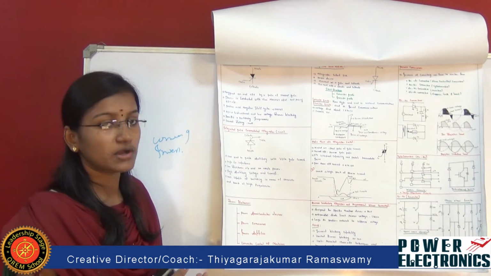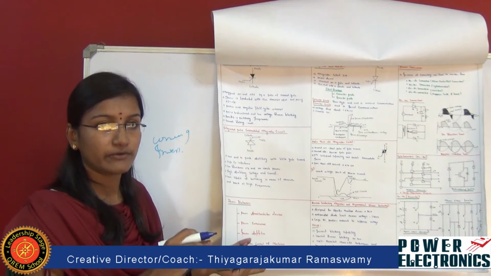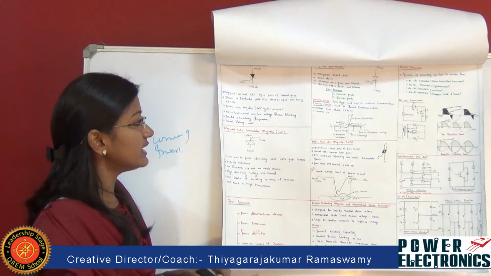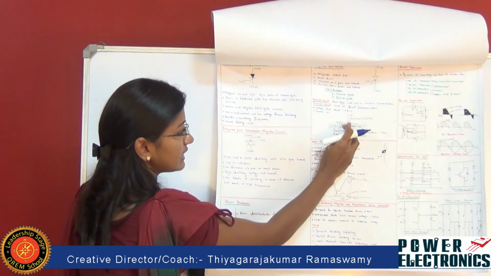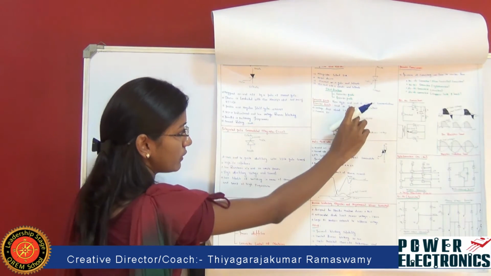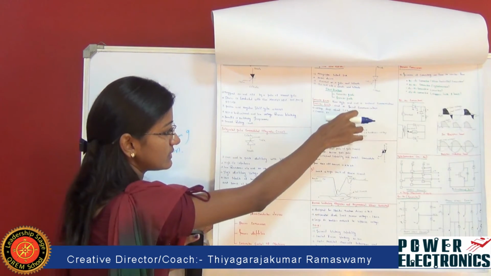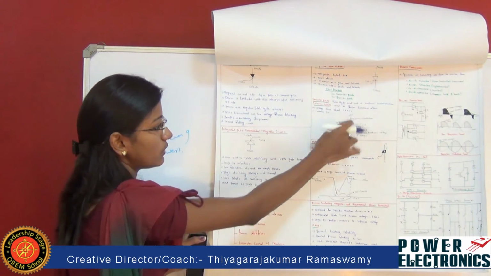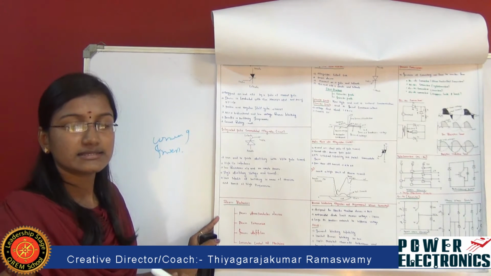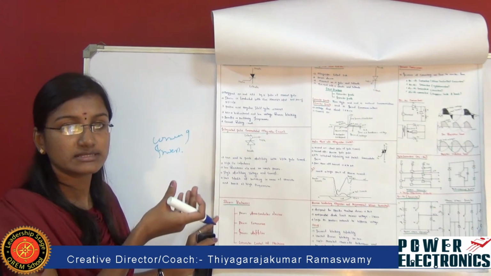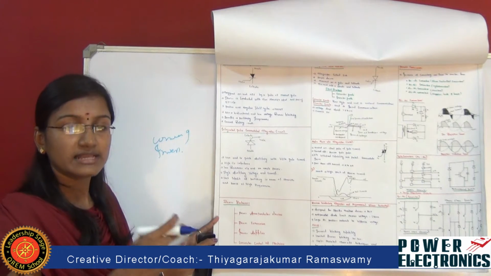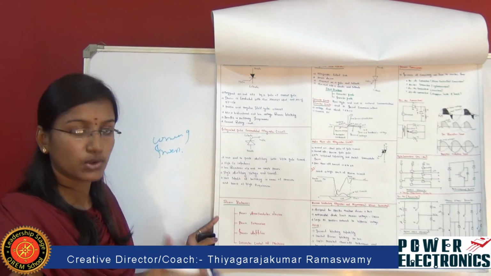And here the voltage drop is between 1.5 volt to about 2 volt, and the current rating is about 3 volt. This is the forward conduction path. This path is called the forward conduction path, and this is called the reverse conduction path. This is called the holding current. Holding current is the minimum amount of current that has to be passed through these power semiconductor devices to make them switch on.